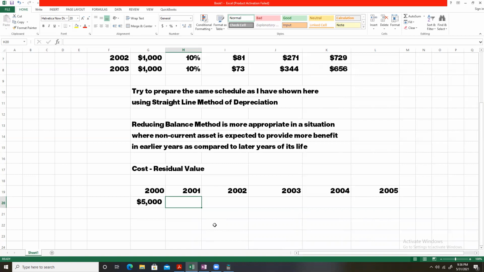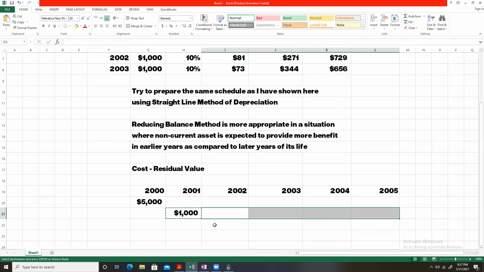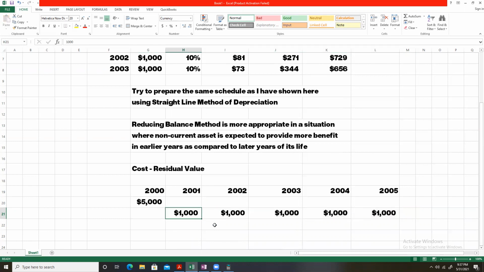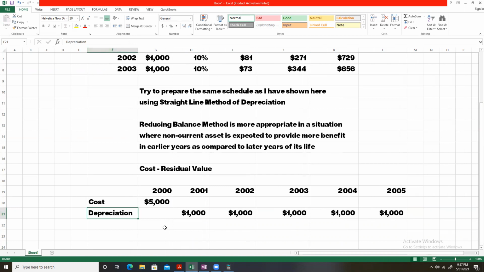So each year we will make an expense from our profit and loss account of $1,000, let's say $1,000. In this way, the cost that we incurred in 2000 is spread over the next 5 years through depreciation, and eventually the value of the asset will decrease to zero. Each year, $1,000 is reduced from the initial value of the asset that was $5,000.